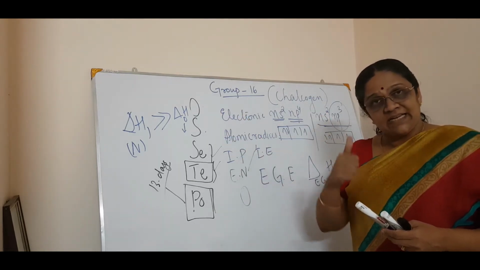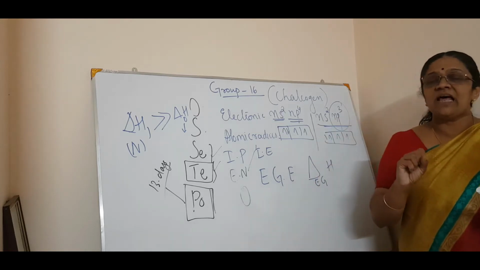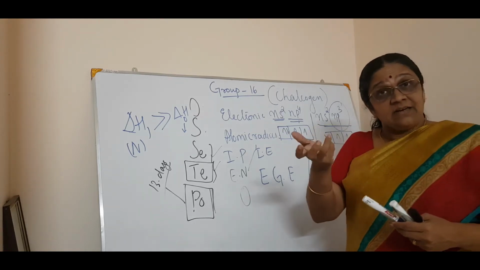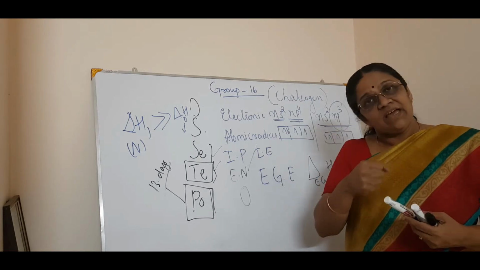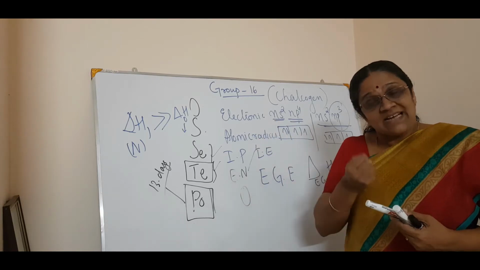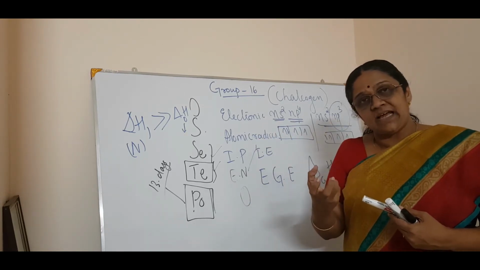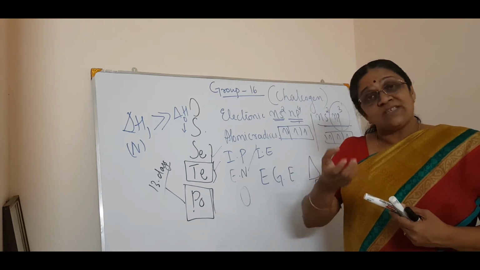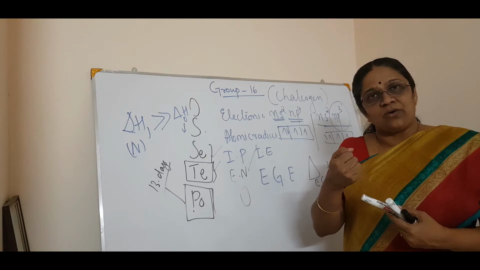Negative electron gain enthalpy means the easiness of attracting an electron to form an anion. Positive electron gain enthalpy means the reluctance to attract an electron.